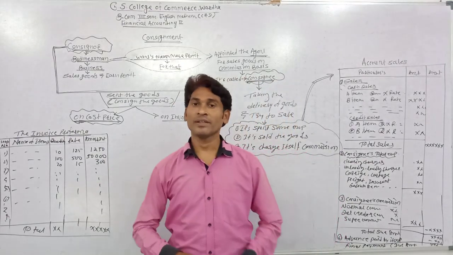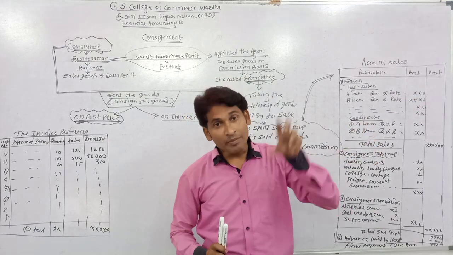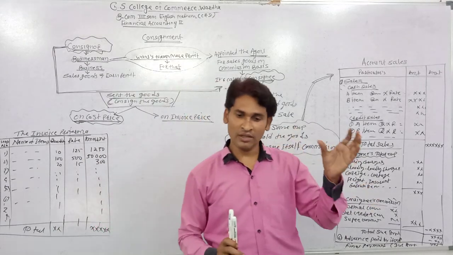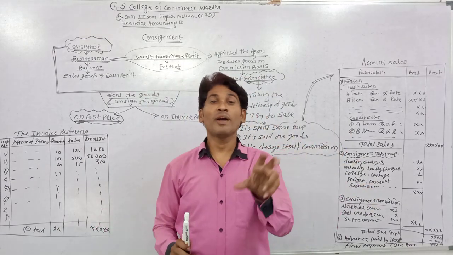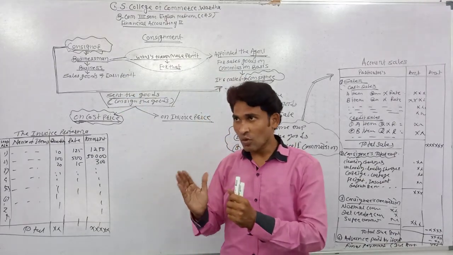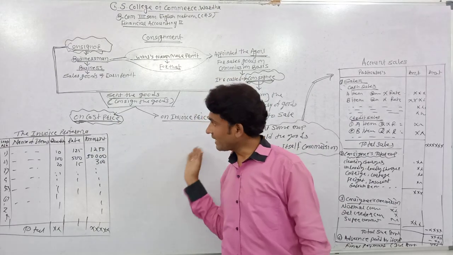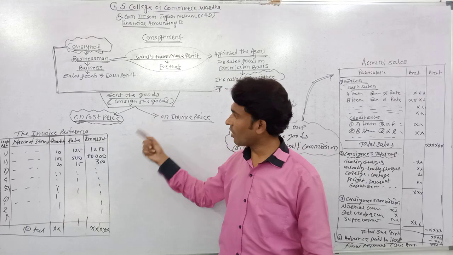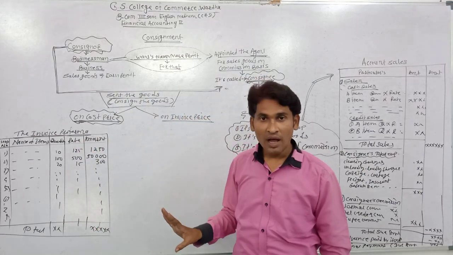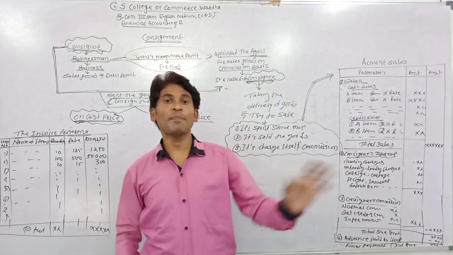But when an example says goods are sent at invoice price, it means the consignor sold the goods at cost plus some profit, and these amounts are shown in the invoice proforma. It means the increased price of goods.